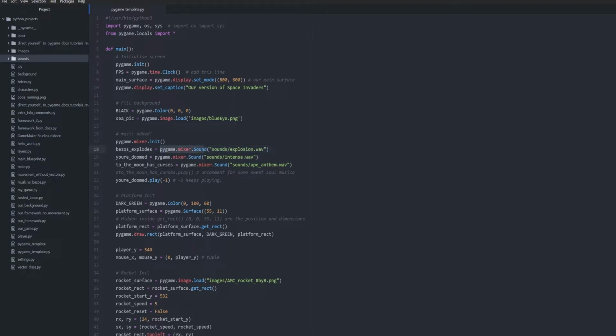Inside the mixer, we find the sound object and make sure we add the path correctly. We'll add an explosion, a boom thing, and just a different thing to listen to while programming, and then you get one that keeps it running.